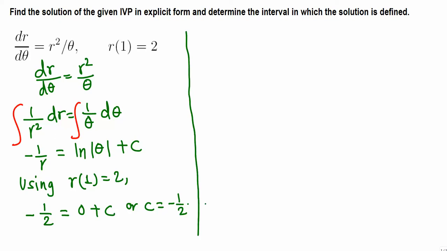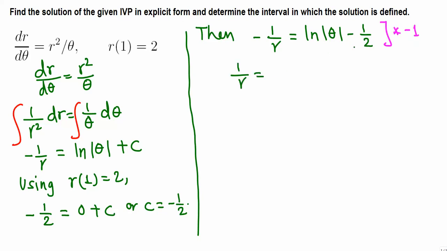Then the solution can be written as negative 1 over r equals natural log of absolute theta plus c, and c is negative 1/2. Let's simplify this, as there is a negative sign and a 2 in the bottom. So let's multiply through by negative 1 just to get rid of the negative sign. Then this becomes 1 over r equals, this is now negative and this is positive, so I want to write the positive first, 1/2, and this becomes minus natural log of absolute theta.